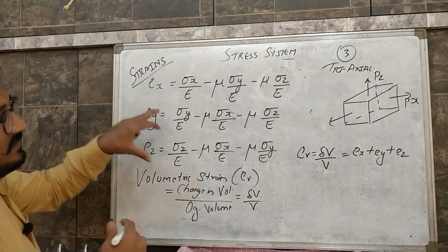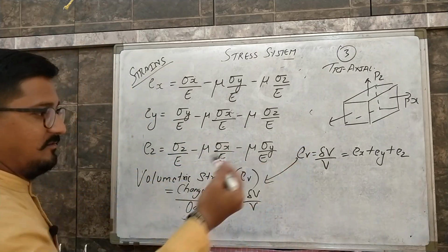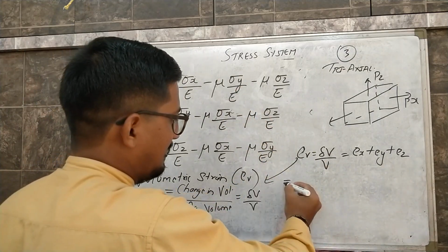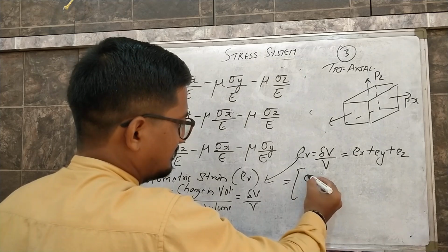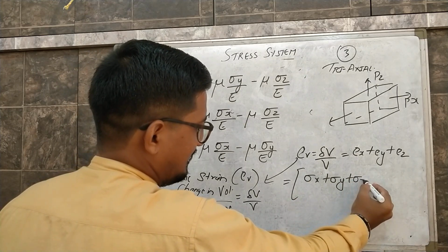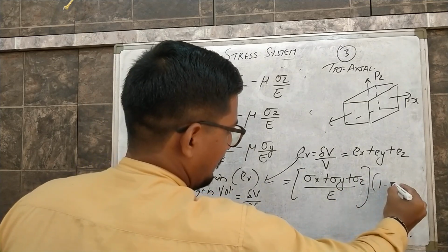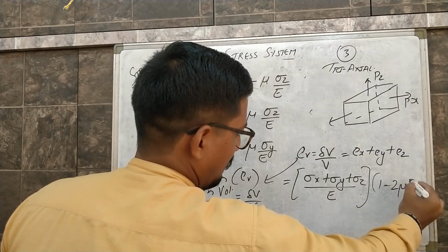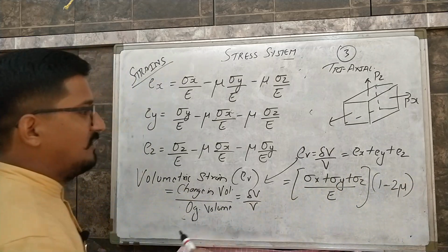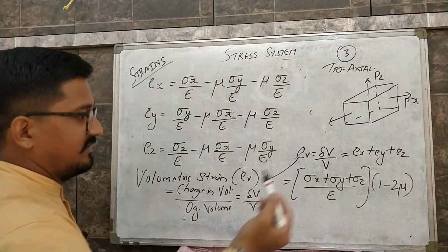So the addition of these three terms will give us volumetric strain. If we add all this, it becomes something like this: sigma x plus sigma y plus sigma z upon E, bracket 1 minus 2 mu. So by using this relation also, we can calculate different types of stresses in different directions.